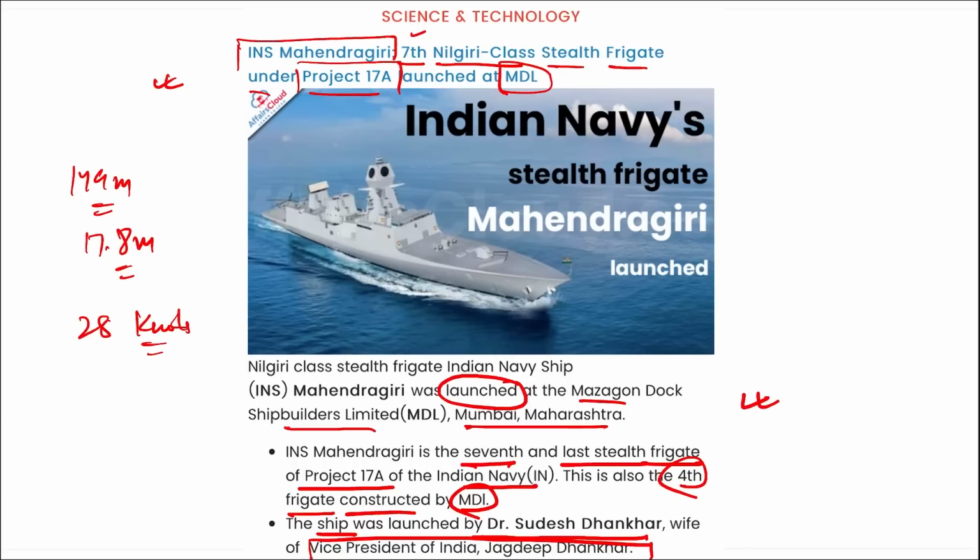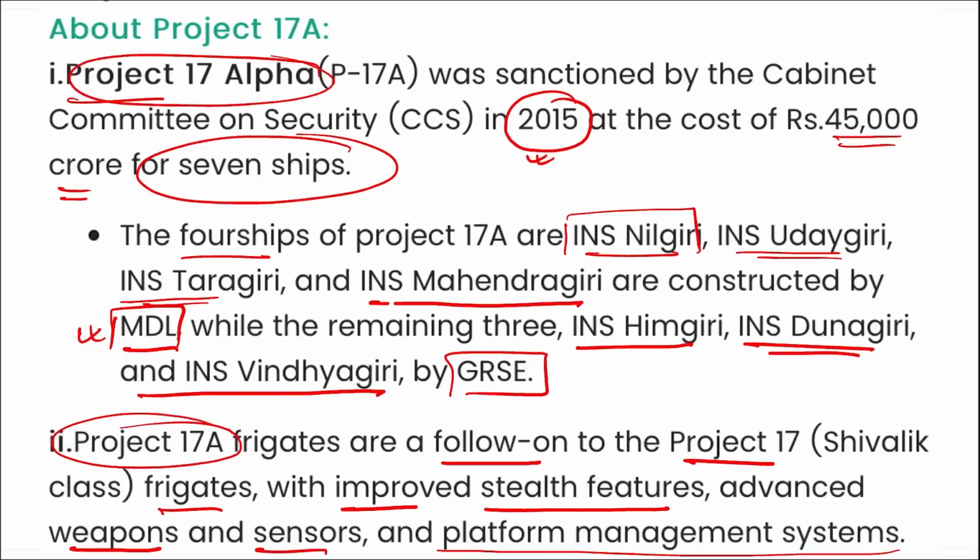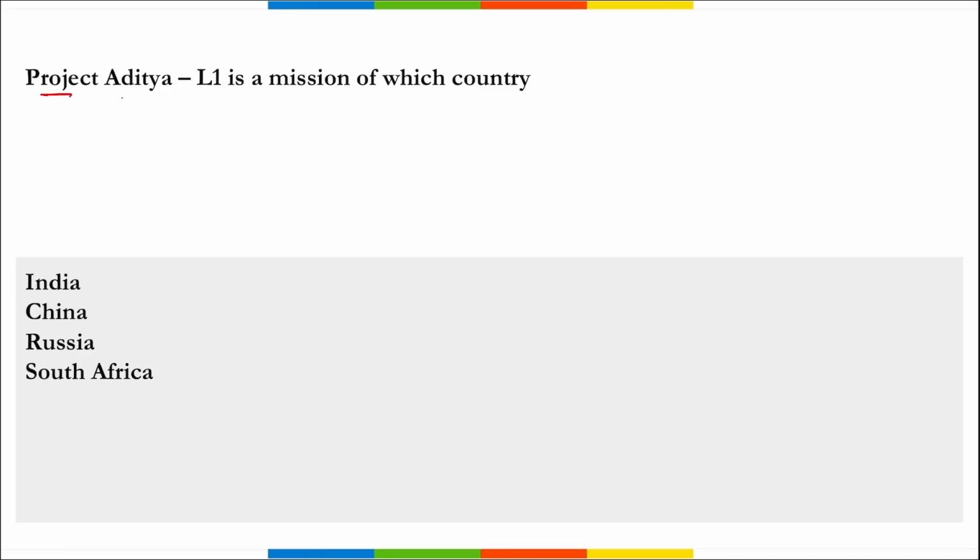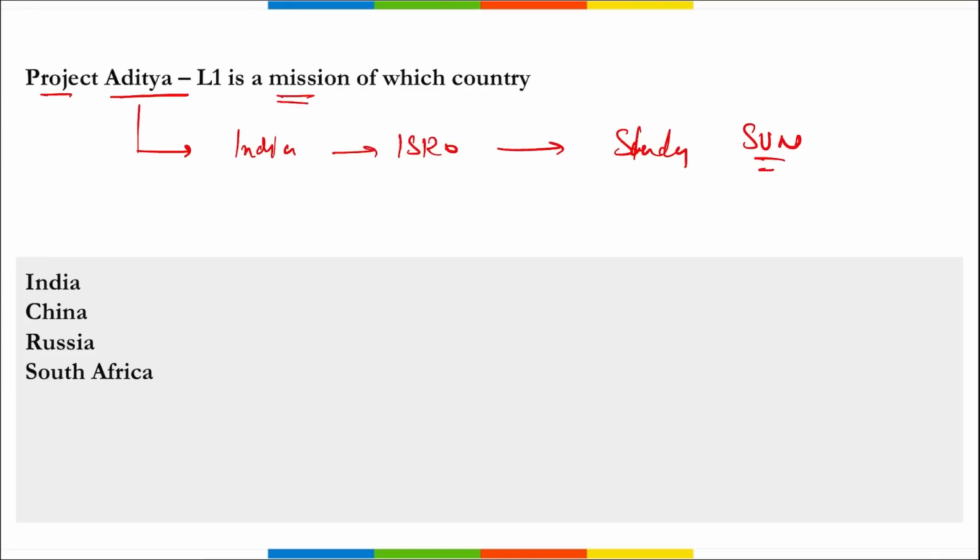Moving on. Next is Project Aditya L1, it is the mission of which country? In the starting of the video, I specifically mentioned that in today's video, we will be discussing a mission to study the sun that was launched by India. So this Aditya L1 is actually the mission launched by India, ISRO, and it is to study the sun, correct?